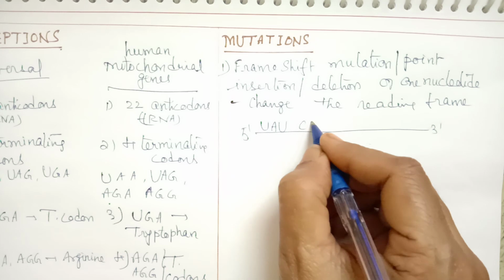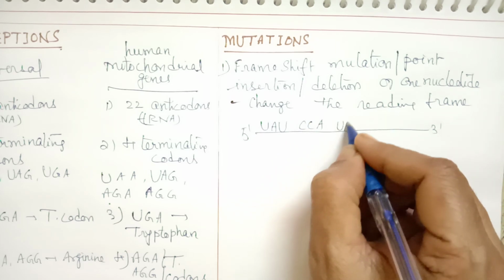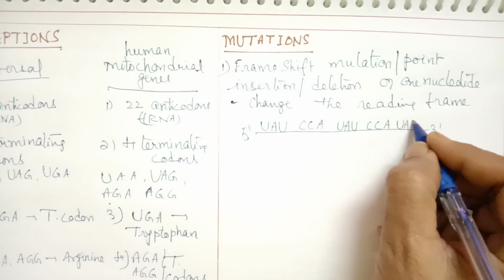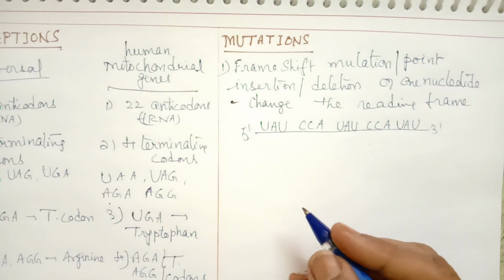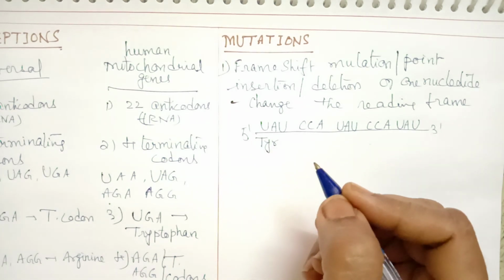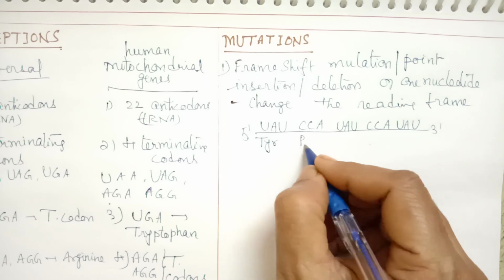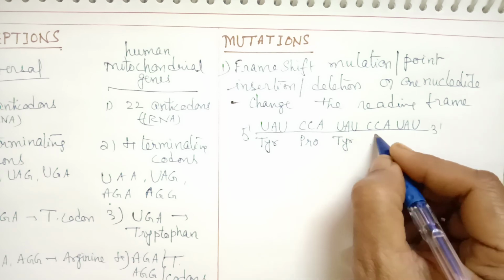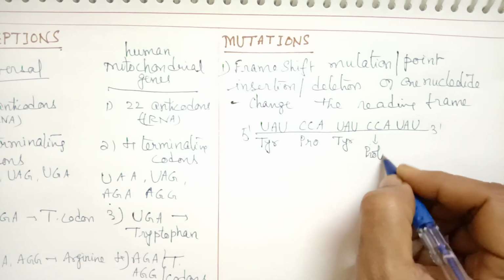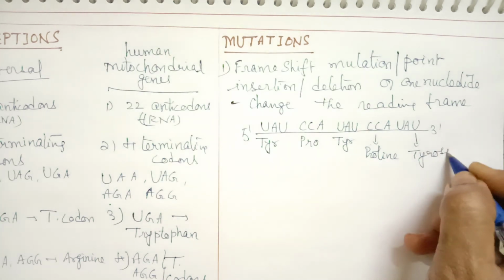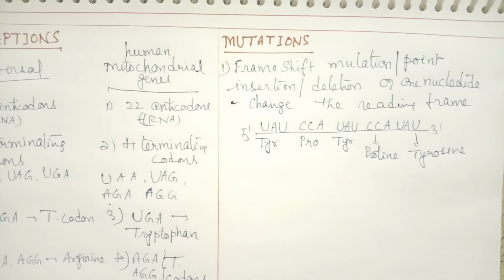UAU, CCA, again UAU, again CCA, and again UAU. I have taken only two types of codons. UAU will represent the amino acid tyrosine. CCA will represent the amino acid proline. Again tyrosine, and again proline, and again tyrosine. So these are the amino acids. Normally these are the codons which are represented.